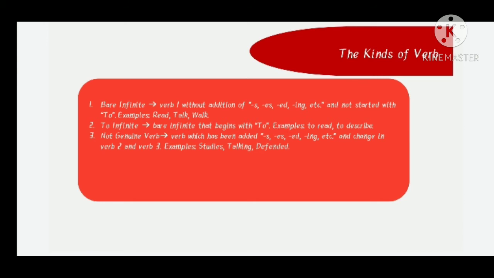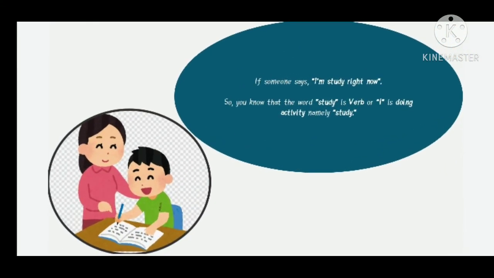And then to infinitive. To infinitive is bare infinitive that begins with to, like to describe or to read. And the last is not genuine verb, is verb which has been added with s, ing, ed, or etc. and changed in verb 2 and verb 3. Example like studies, talking, and defended. If someone says, I'm studying right now, so the word study is verb or I doing activity and the activity is study.